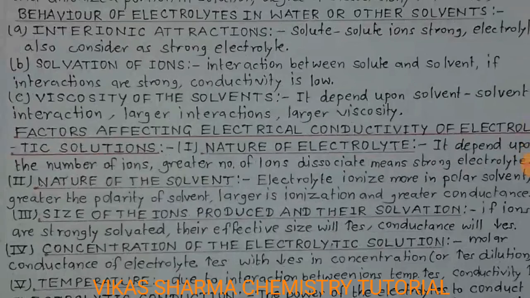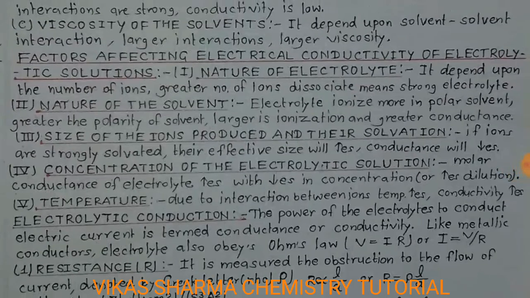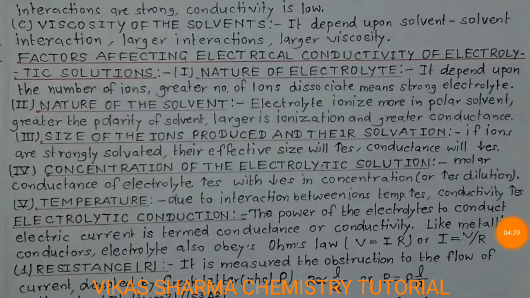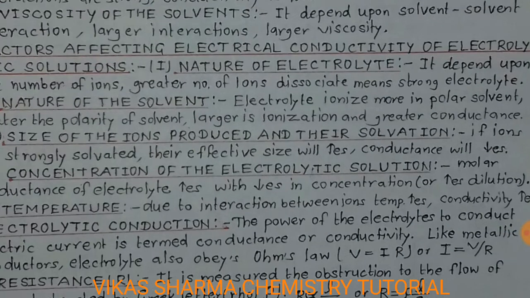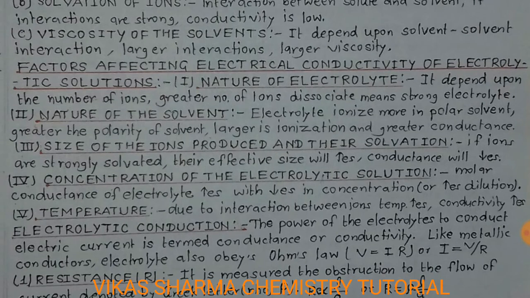So what are the factors affecting electrical conduction of an electrolyte solution? First is the nature of the electrolyte. It depends upon the number of ions. A greater number of ions dissociated means a strong electrolyte. The second factor is the nature of the solvent. Electrolytes ionize more in a polar solvent. The greater the polarity of the solvent, the larger the ionization and the greater the conductance.